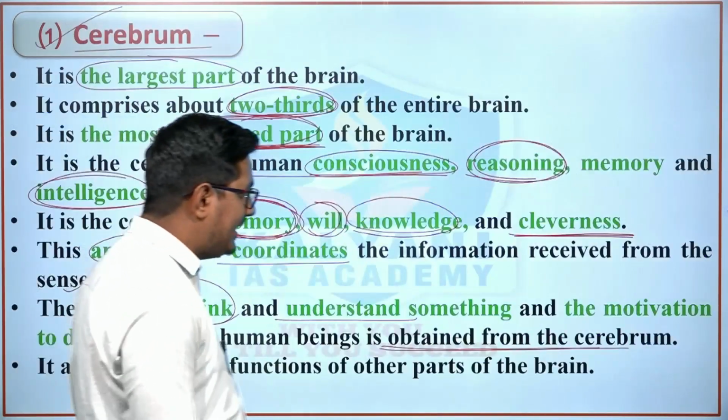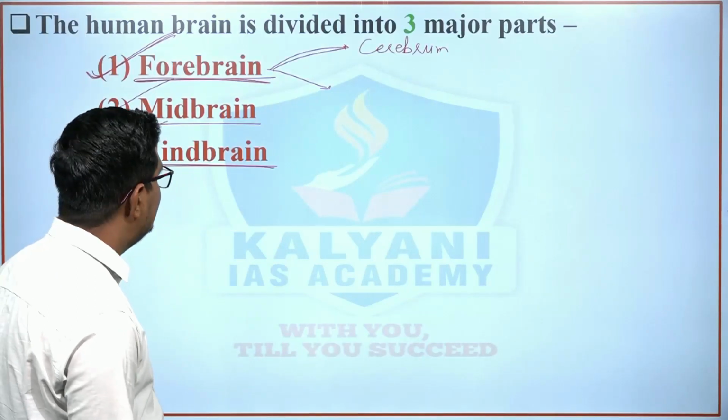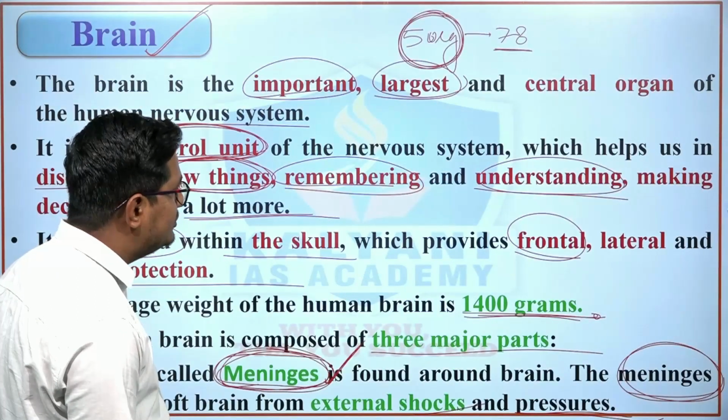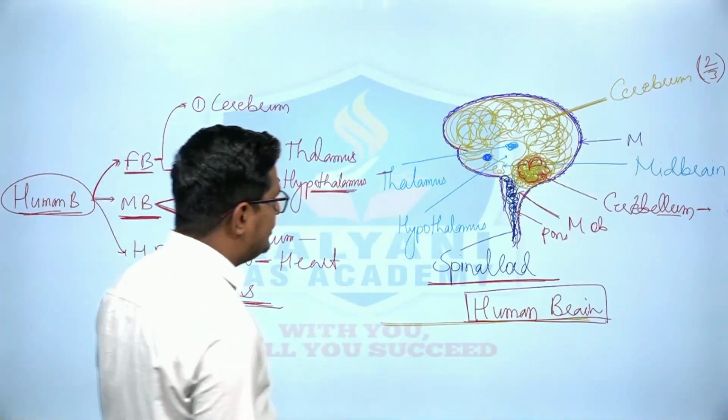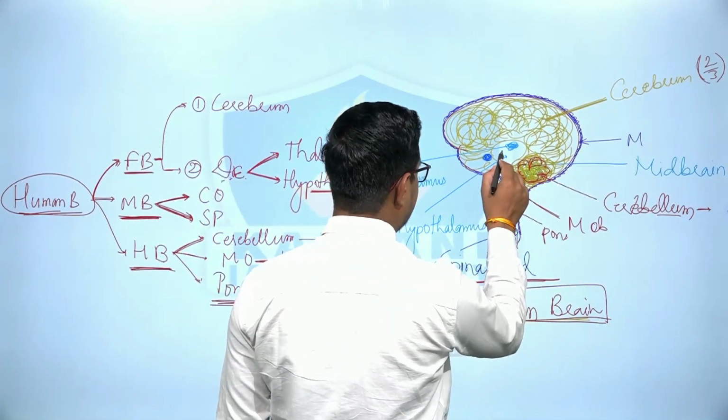So the pineal gland and pituitary gland both are the most important glands in the human body, right? So here is the pineal gland.